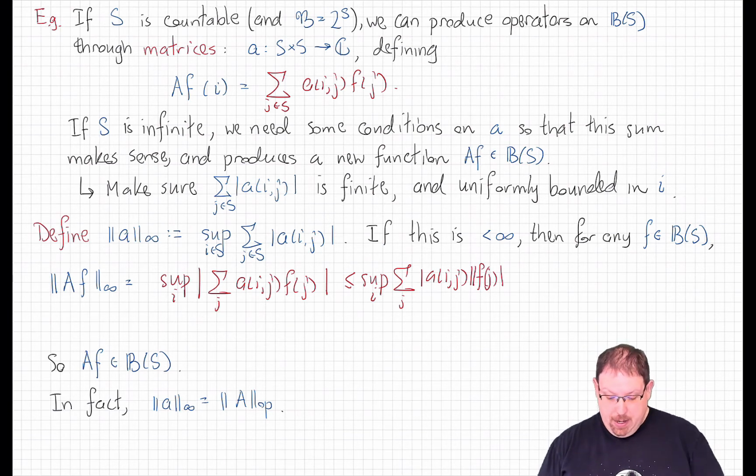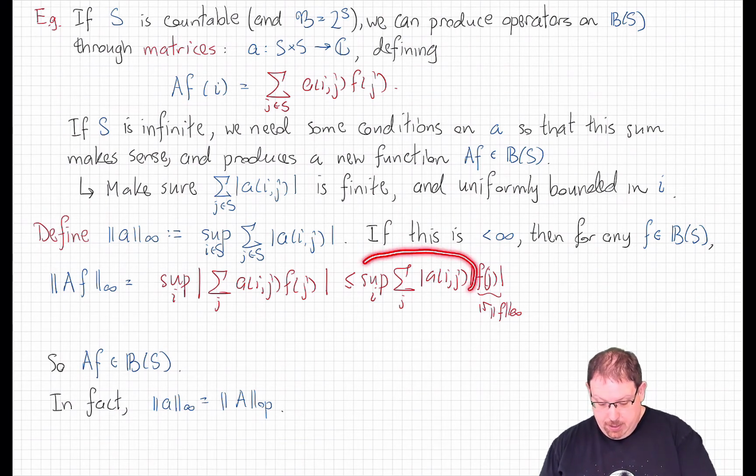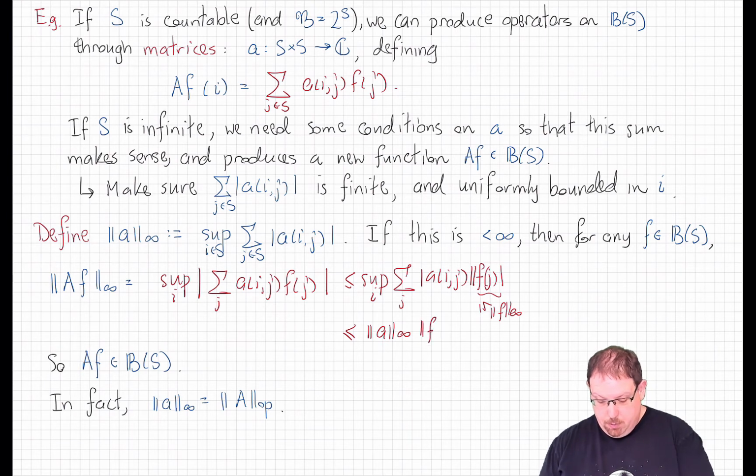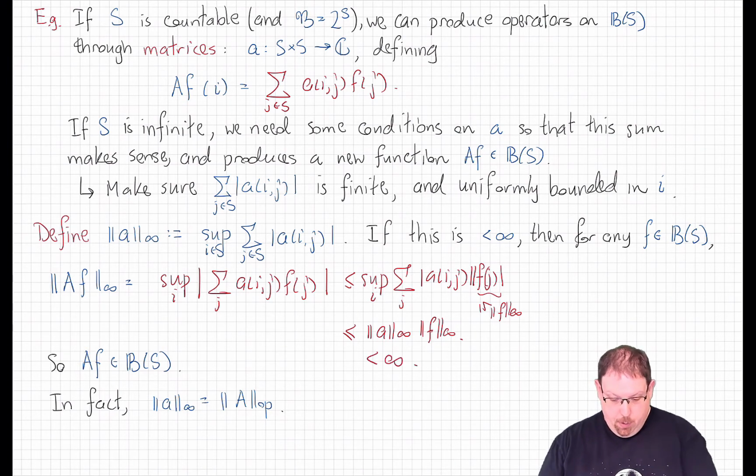Well, f is a bounded function, so this is, for all j, less than or equal to the supremum norm of f. And once we pull out that constant, what's left here is exactly what we defined to be this constant here. So this whole thing is less than or equal to that infinity norm of the matrix times the sup norm of f. That is really why we've used the same notation here for the matrix as we did for the bounded function. Now that is a finite number, and therefore this is a bounded function.